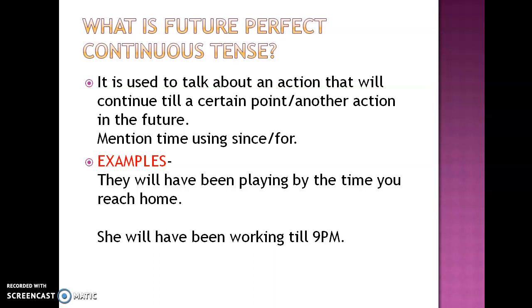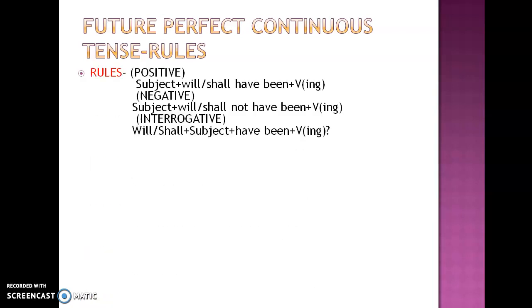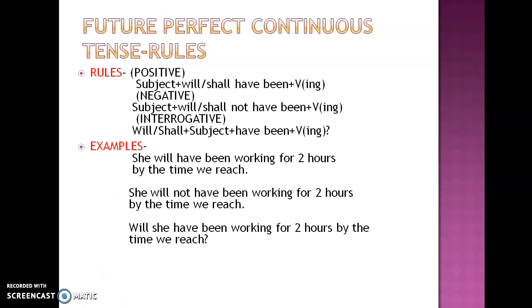Okay, now let's see some more examples. Rules. Subject plus will/shall have been plus verb-ing. Because it's perfect, have will come, and because it's continuous, ing will come. She will have been working for 2 hours. Now always remember, in perfect continuous tenses mention time using for or since. Here I have used for.